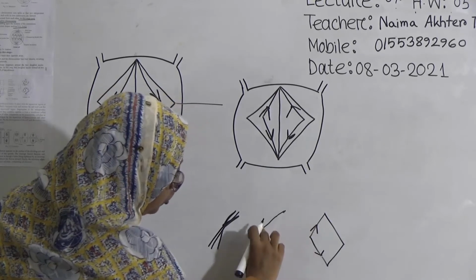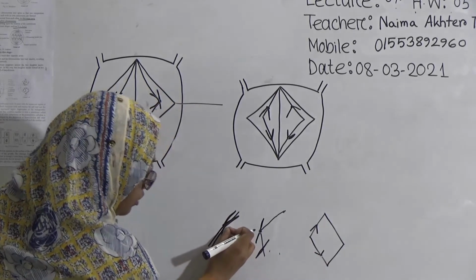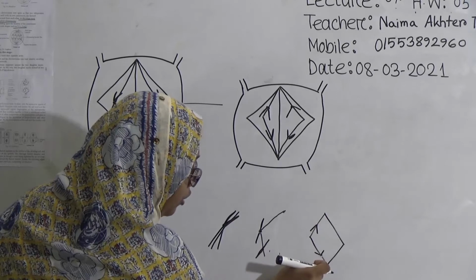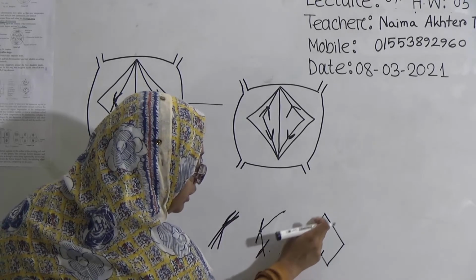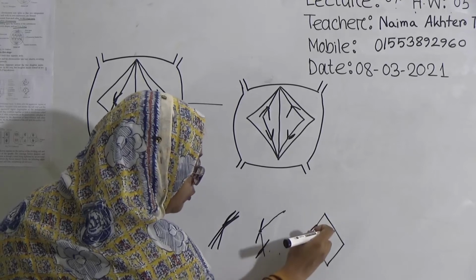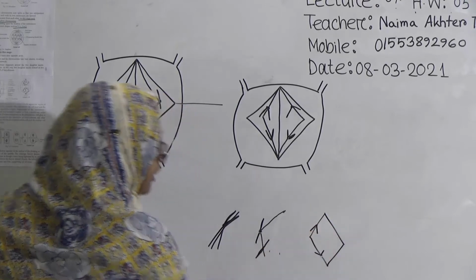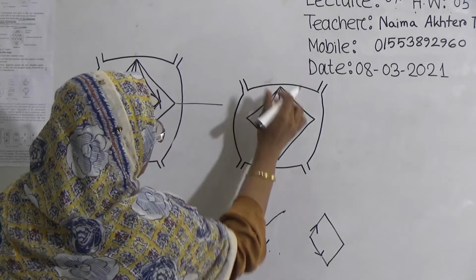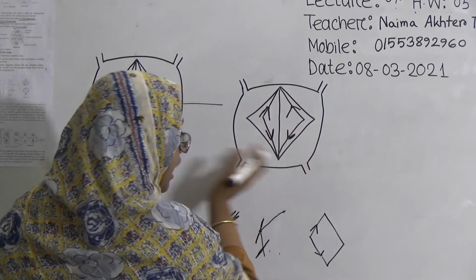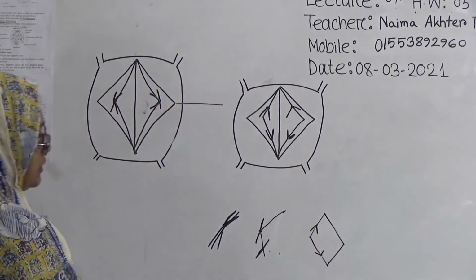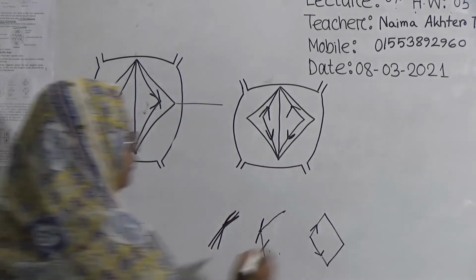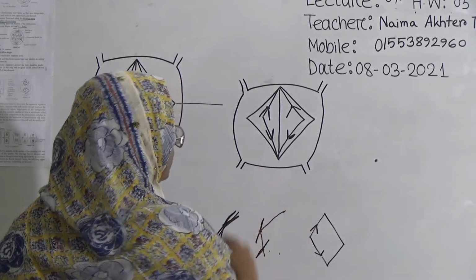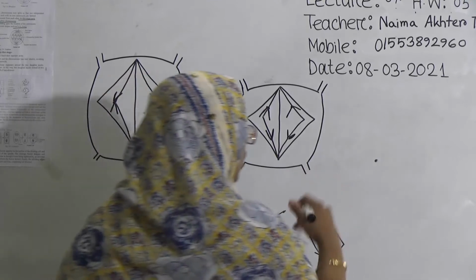Here look, at first two sister chromatids are separated and start going to different poles, and their centromere remains in the front side and in this movement their arms remain in the back side like that. And when they reach the two different poles, then the anaphase stage will stop and it will go to telophase stage. And depending on the position of the centromere, in anaphase stage, we can divide the chromosomes into 4 kinds.